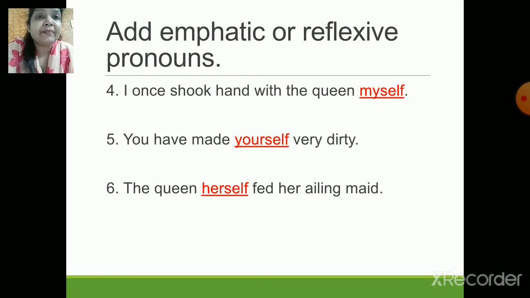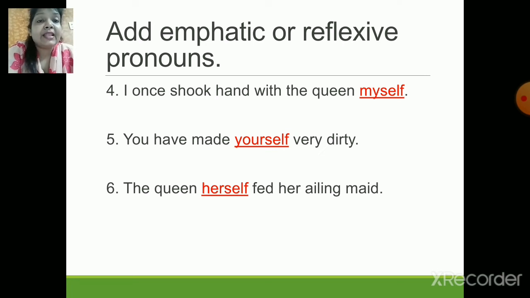Now the next one, I once shook hand with the queen myself. Next, you have made yourself very dirty. Yes. The queen herself fed her ailing maid. Ailing maid over here means poor maid. That's right.